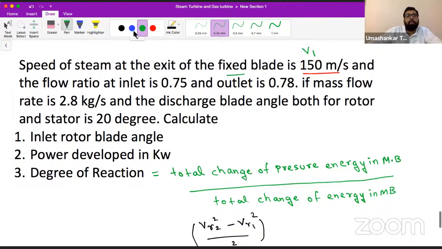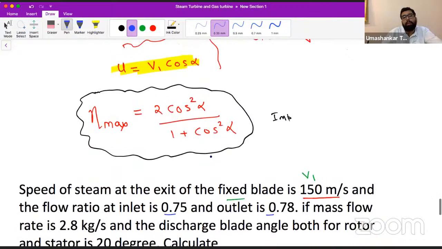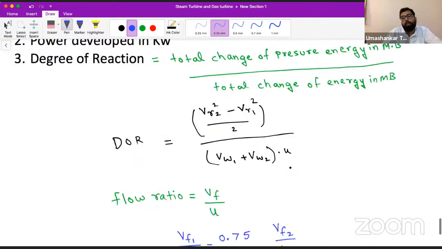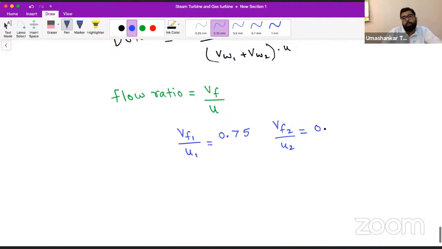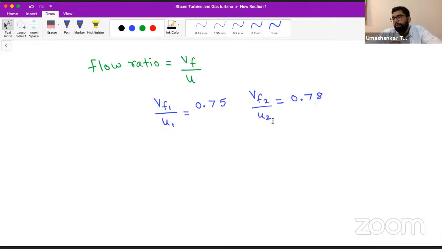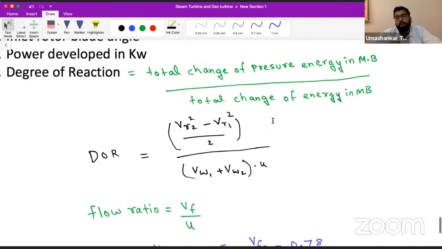So what is given? It is given that the flow ratio at the inlet is this and at the outlet is this. So this means that the ratio of VF1 by U1 is given as 0.75, and VF2 by U2 is given to be 0.78. So this is also given to us.